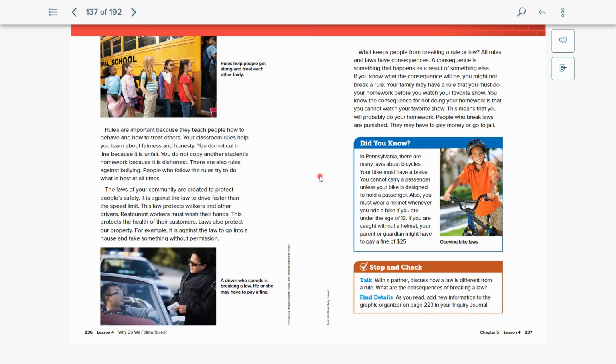Did you know? In Pennsylvania, there are many laws about bicycles. Your bike must have a brake. You cannot carry a passenger unless your bike is designed to hold a passenger. Also, you must wear a helmet whenever you ride a bike if you are under the age of 12. If you're caught without a helmet, your parent or guardian may have to pay a fine of $25. So, this is included with obeying bike laws.